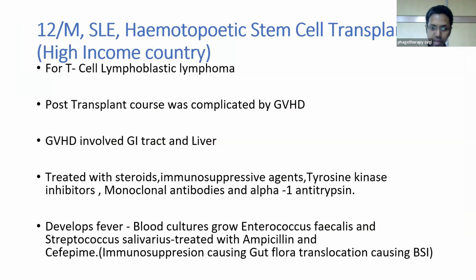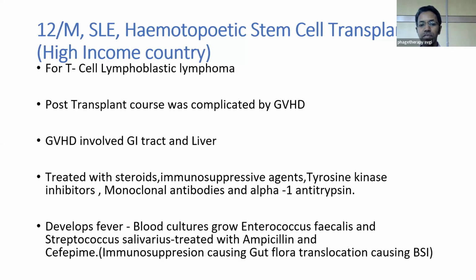Coming to the next case scenario, a 12-year-old male suffering from systemic lupus erythematosus undergoes a hematopoietic stem cell transplant for a T-cell lymphoblastic lymphoma. The post-transplant course was complicated with graft versus host disease. This graft versus host disease involved the GI tract and the liver. The patient was treated with steroids, immunosuppressive agents, tyrosine kinase inhibitors, monoclonal antibodies, and alpha-1 antitrypsin. All this led to a highly immunocompromised state for the host.